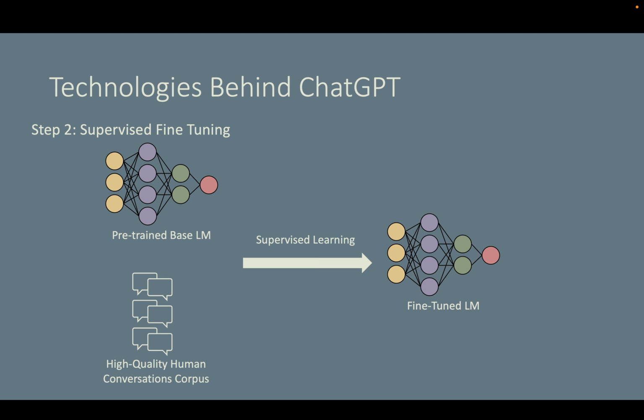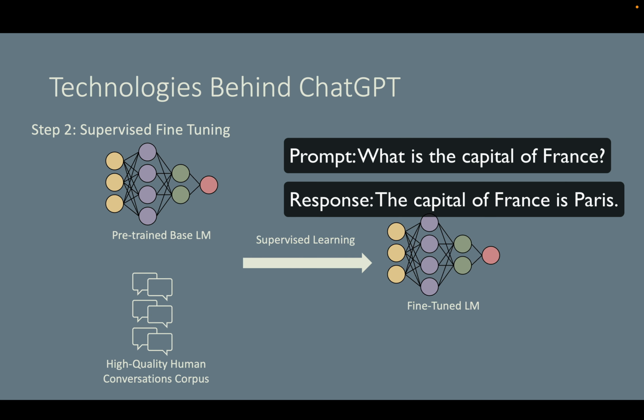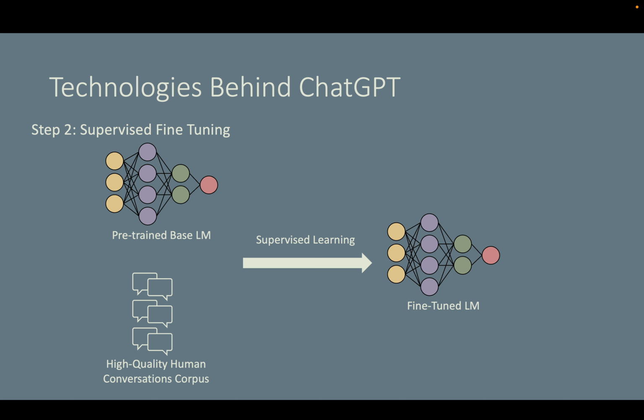So if we ask the same question, like, "What's the capital of France?" now the model understands that the user wants a direct answer, not a quiz. So it replies, "The capital of France is Paris," which is a fact it learned from the pre-training massive dataset, the dataset from step 1.